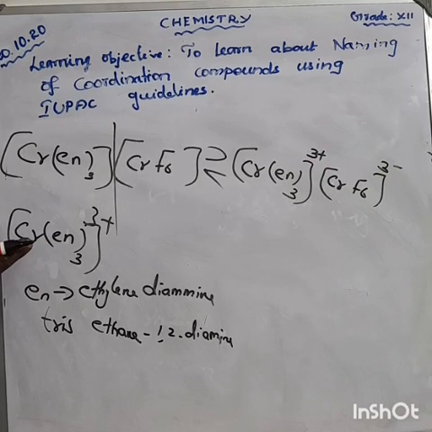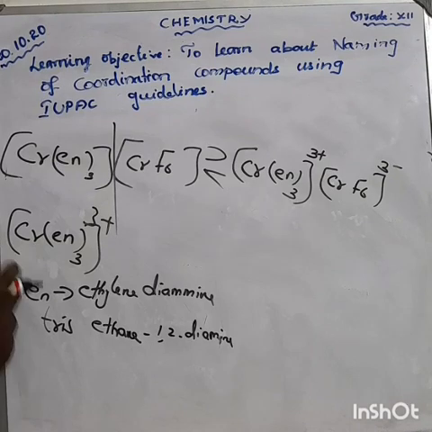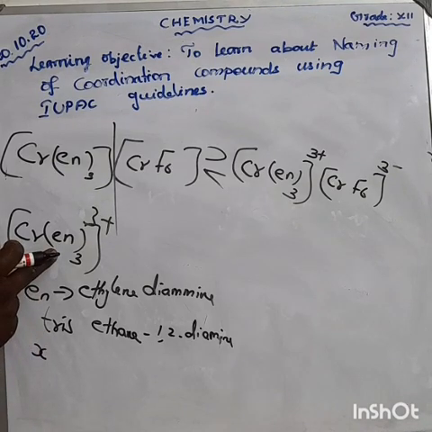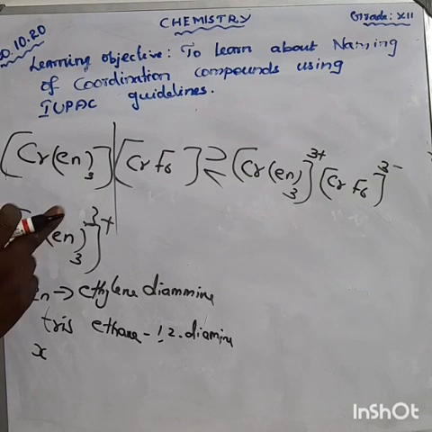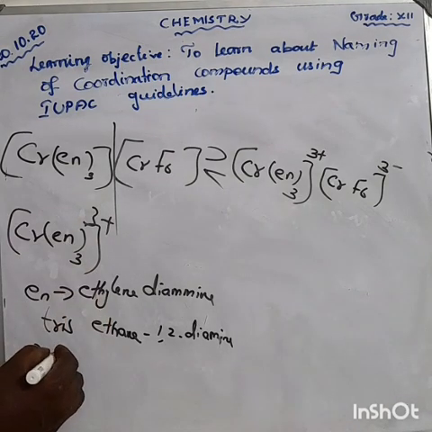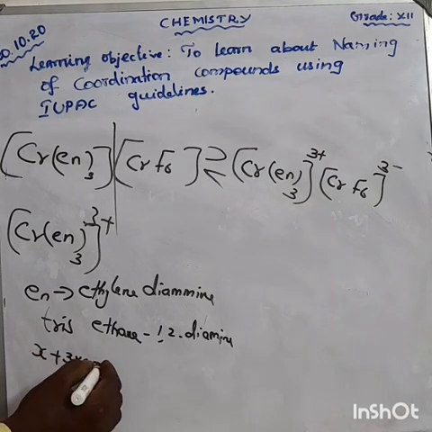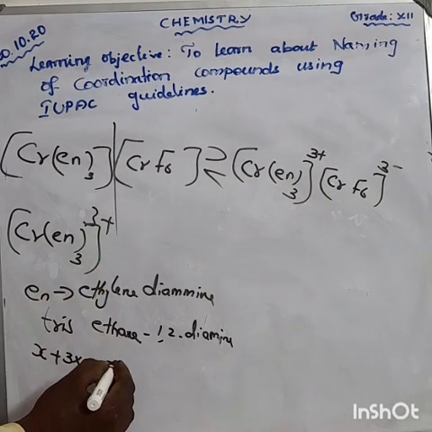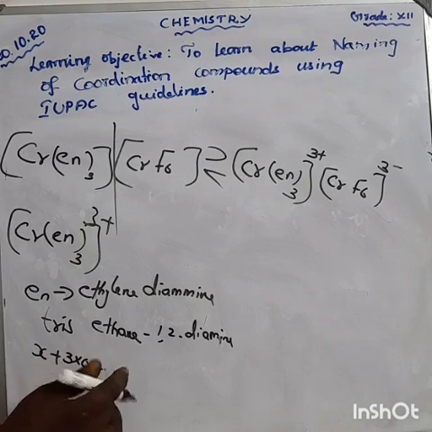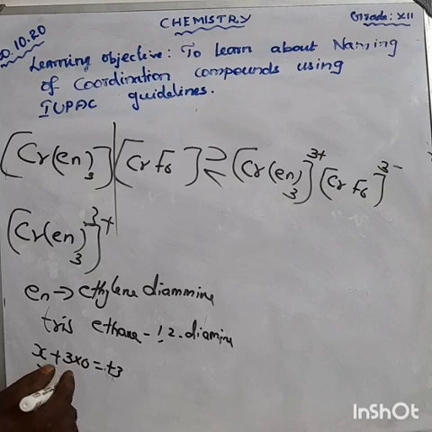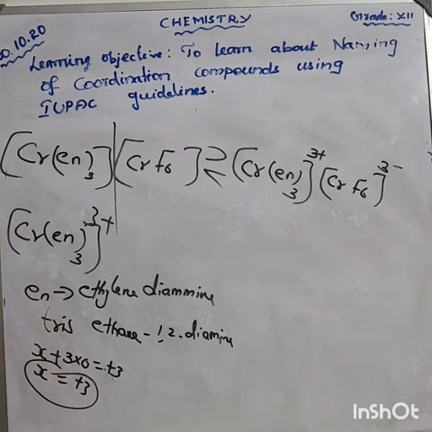How can you find the oxidation state for this complex? Oxidation state. Chromium is taken as x. Ethylene diamine, the number is 0. So x plus 3 into 0 equals 3 plus. Otherwise we can write plus 3. x is equal to plus 3. This is the oxidation state for chromium.